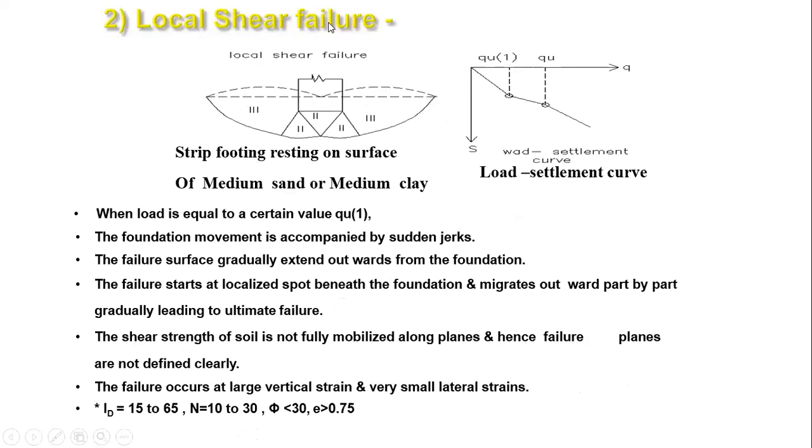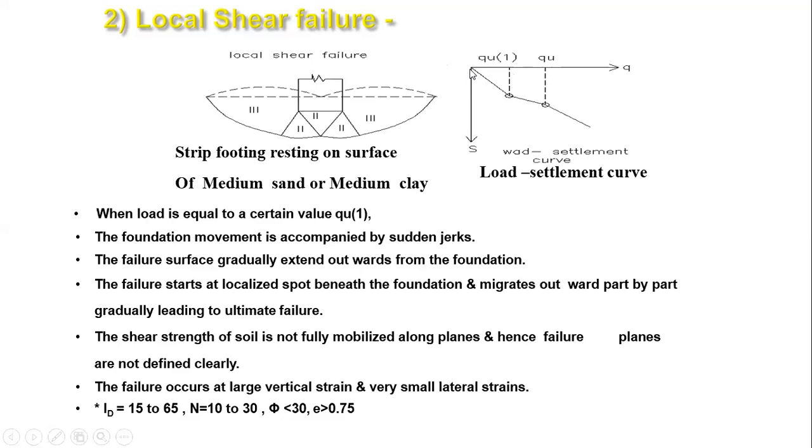Okay, so in local shear failure, here also if you see, the failure zones develop, but they are not very clear. It will not be very clear and well defined like the general shear failure. And the failure happens like this: it will increase, and once the failure happens, again gradually it will increase, again it will go like this. That means you cannot see a very clear failure point as in the case of a general shear failure.